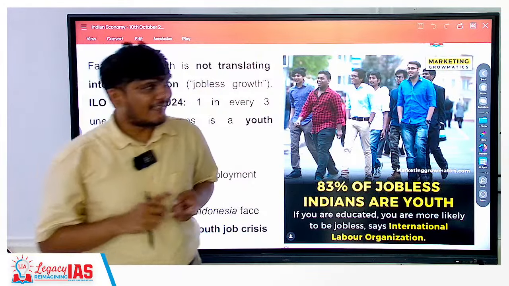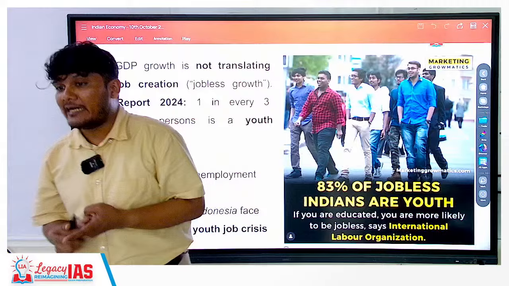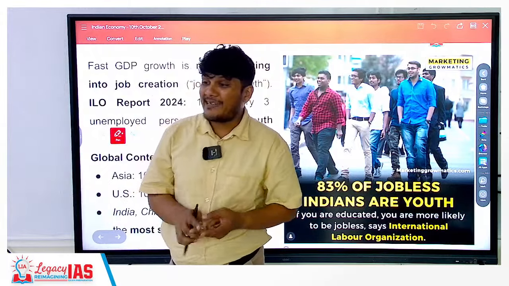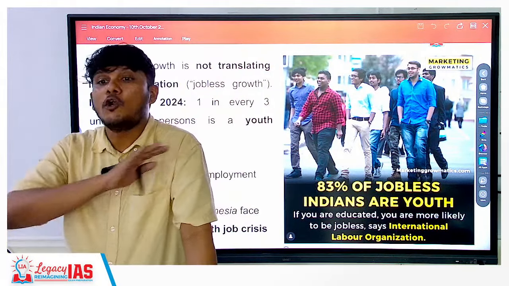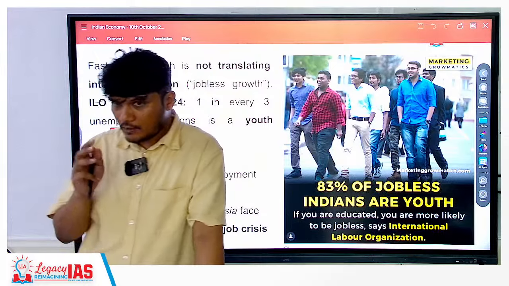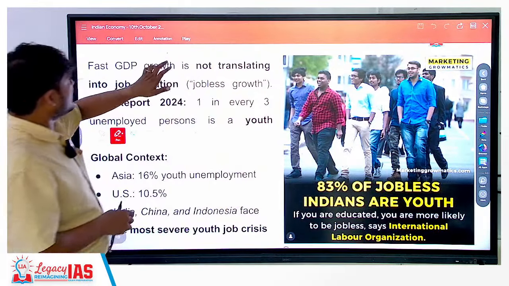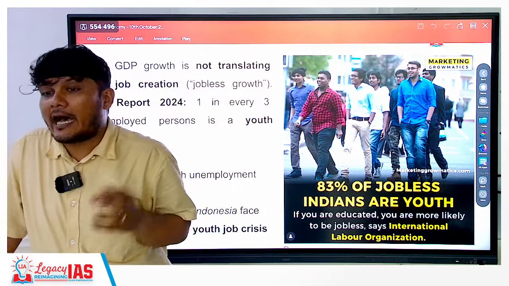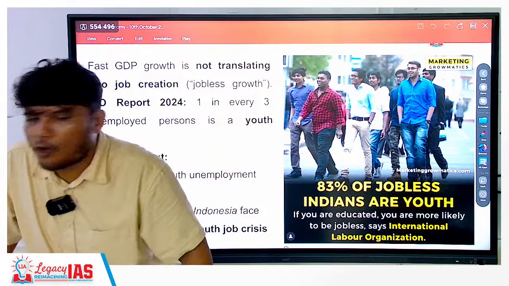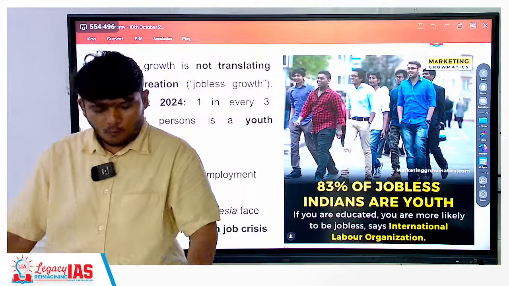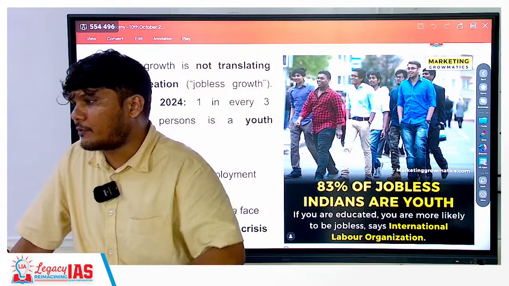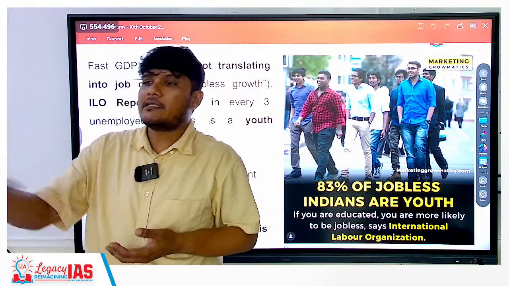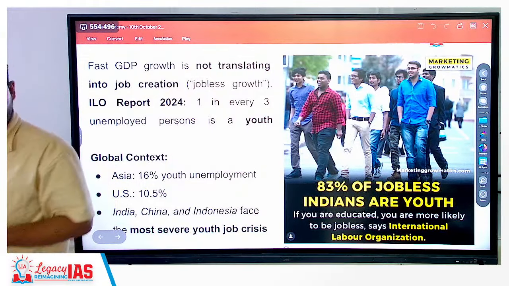Second, we have a lot of reports saying that India's youth is not employable. Around 51% people are employable, but 49%, close to half of India's youth, is not employable. That is another challenge. Next challenge is that in this jobless growth or unemployment, a very high proportion of youth is seen. It is said that around 1 in every 3 unemployed persons in India is a youth. So out of the total unemployment that we have, 33% are youth. Okay? So that is another challenge.